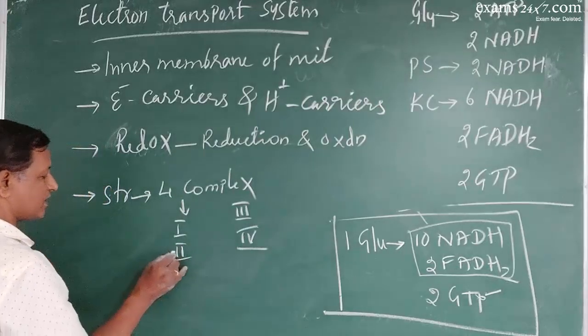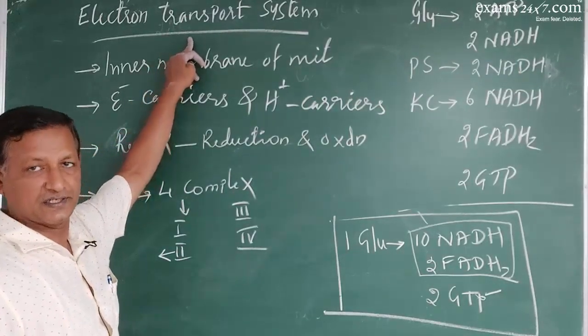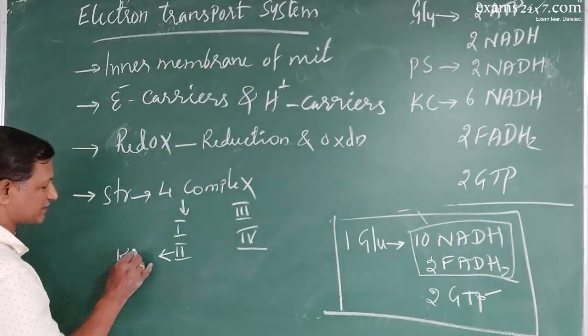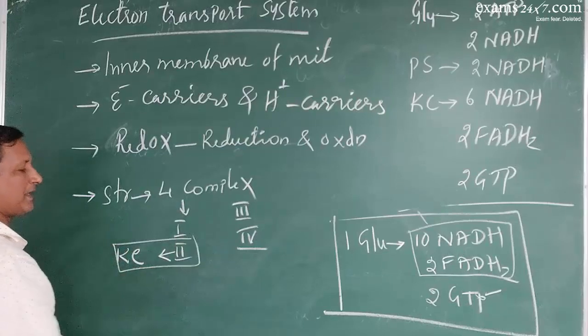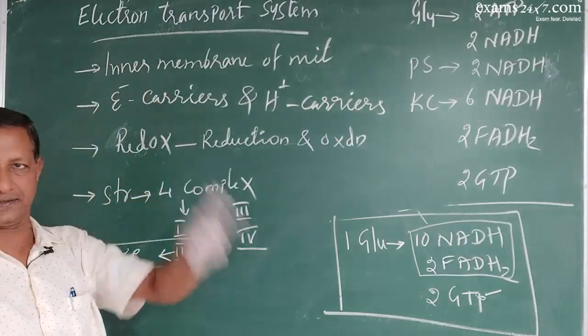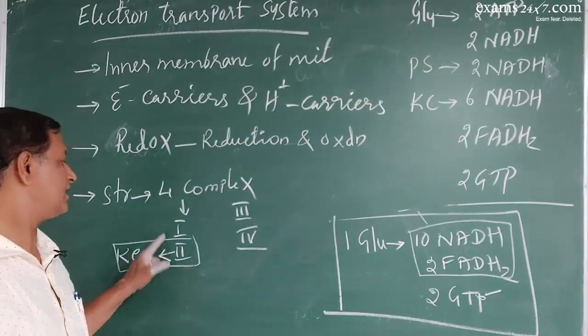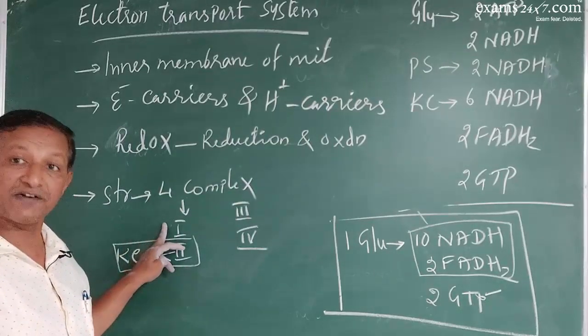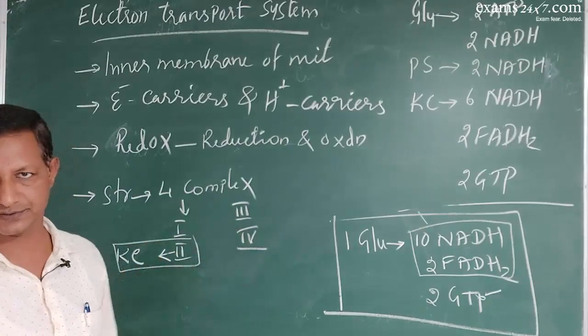Of this, complex 2 does not play its role in ETS because it has played its role in Krebs cycle. So we don't consider the second complex in ETS, but it will be there. So ETS will function using these 3 complexes.